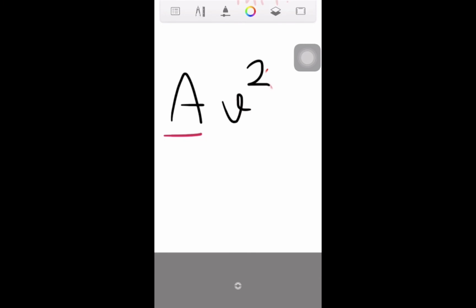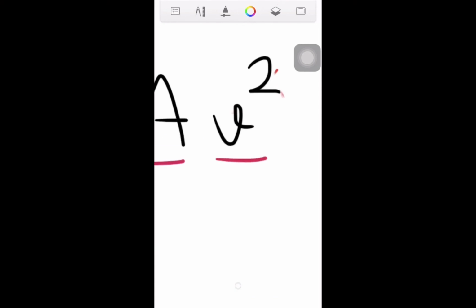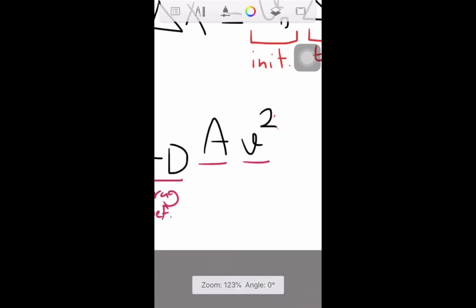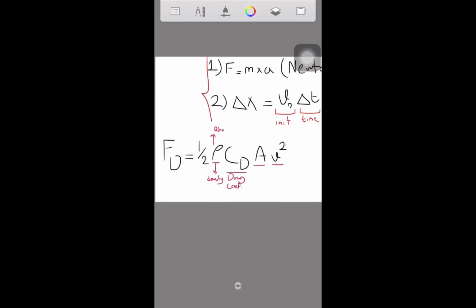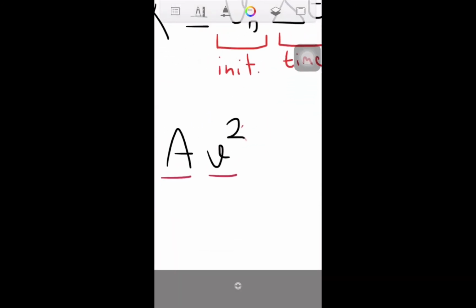And one last thing is the velocity. This velocity is the velocity of our object going through that surface of fluid. Since this formula is always used in calculating the force against the movement of an object inside of a fluid, we're going to write down the velocity of our movement inside of that fluid. So keep that in mind. This is basically a velocity.